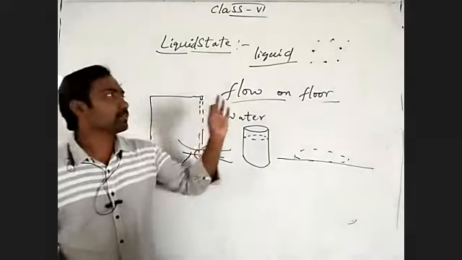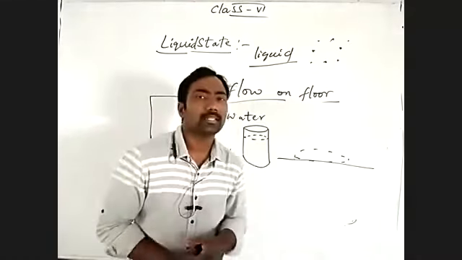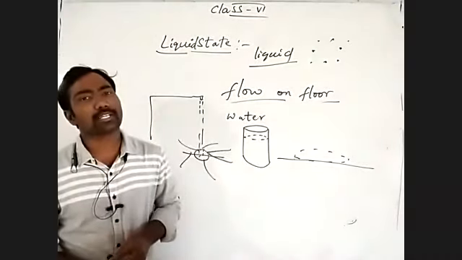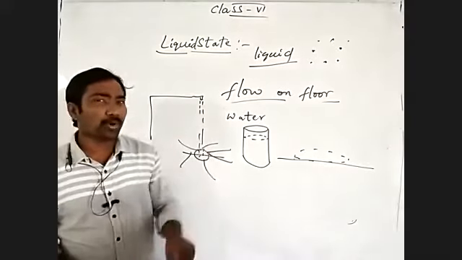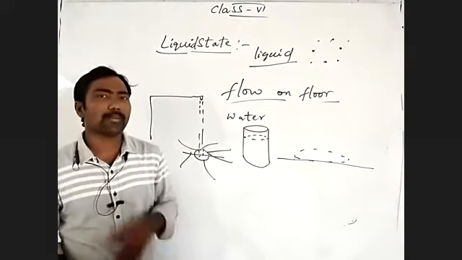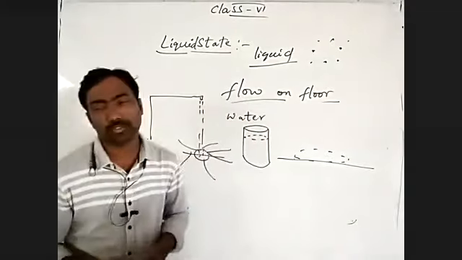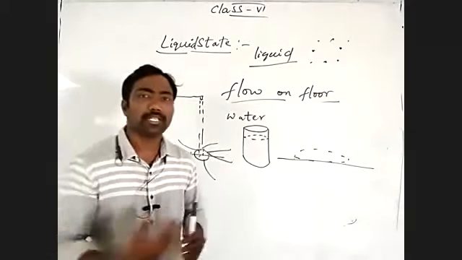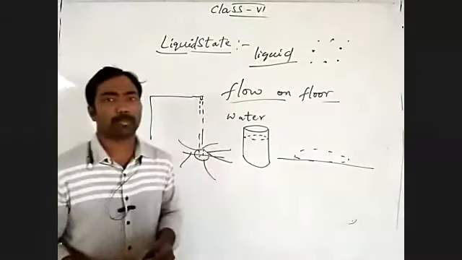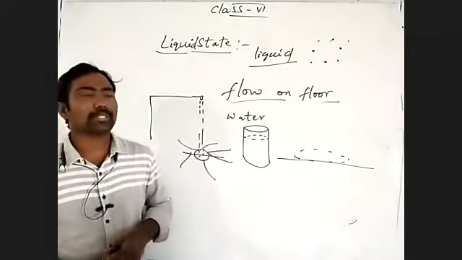There is a space between the water molecules in a liquid state. That's why when you pour downwards, what happens? It can spread out because there is a space between the molecules, so it is easy to spread out and easy to flow on a floor.